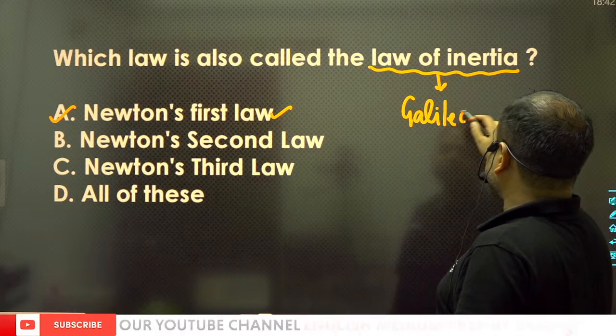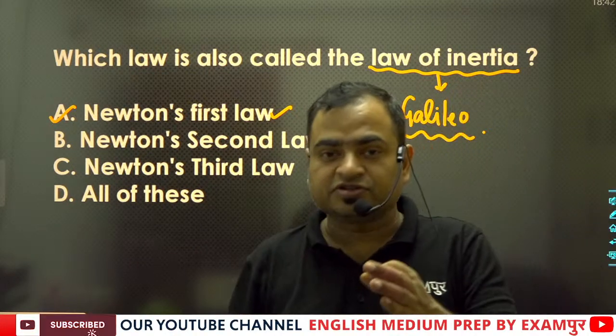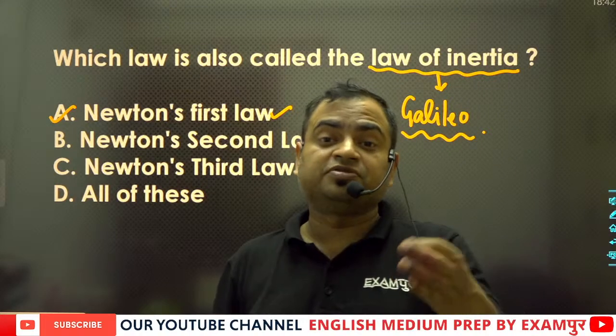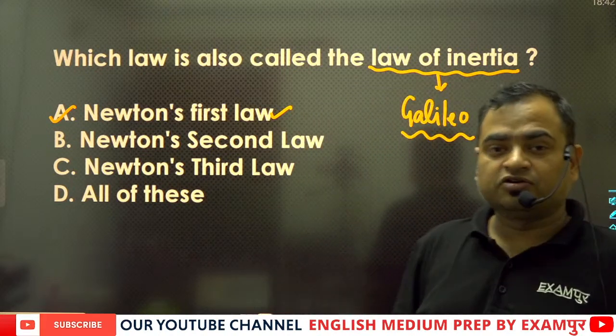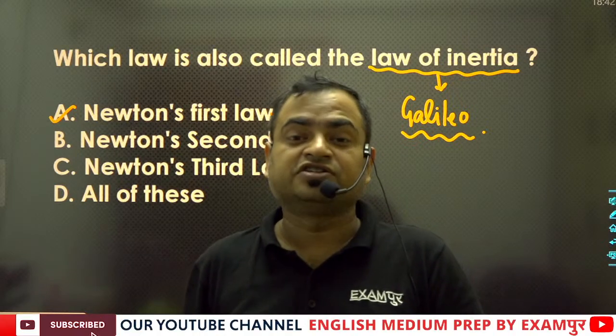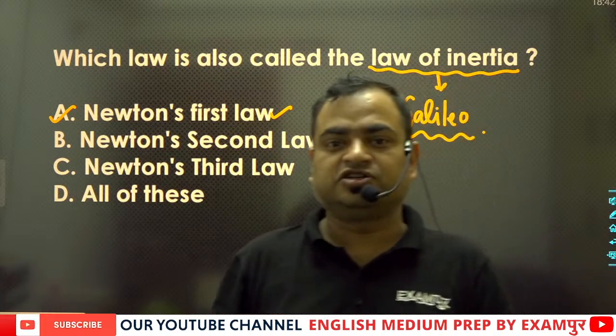According to Newton's first law, a body always tries to remain in the same state as it was until and unless we apply an external force. According to the law of inertia, a body always tries to remain in the same state as it was, and this property is known as inertia of the body.